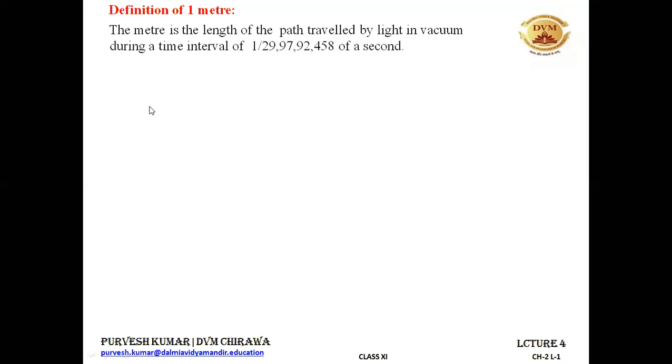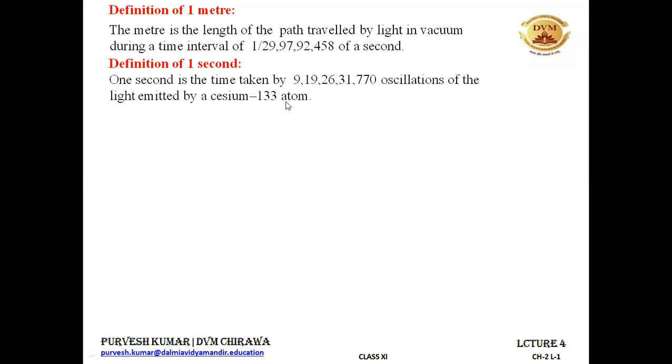Now let's define what is 1 second. All right. So 1 second is the time taken by 91926317770 oscillations of the light emitted by a cesium-133 atom. So we know one element is there, that is cesium. It has one isotope known as cesium-133. When the electrons of this isotope get excited and come back to the ground state, they emit radiation, and the light travels in the form of waves.